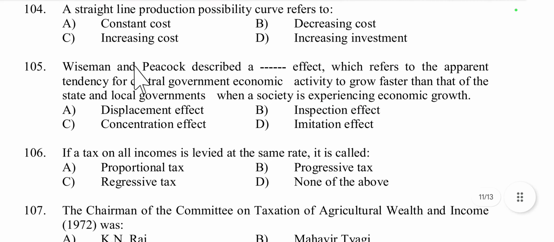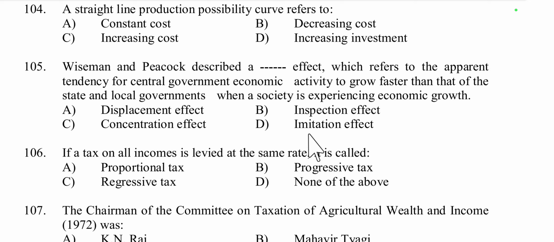Then question number 105, Wiseman and Peacock described a dash effect, which refers to the apparent tendency for the central economic activity to grow faster than that of the state local government when a society is experiencing economic growth, that is displacement, inspection, concentration, or imitating.